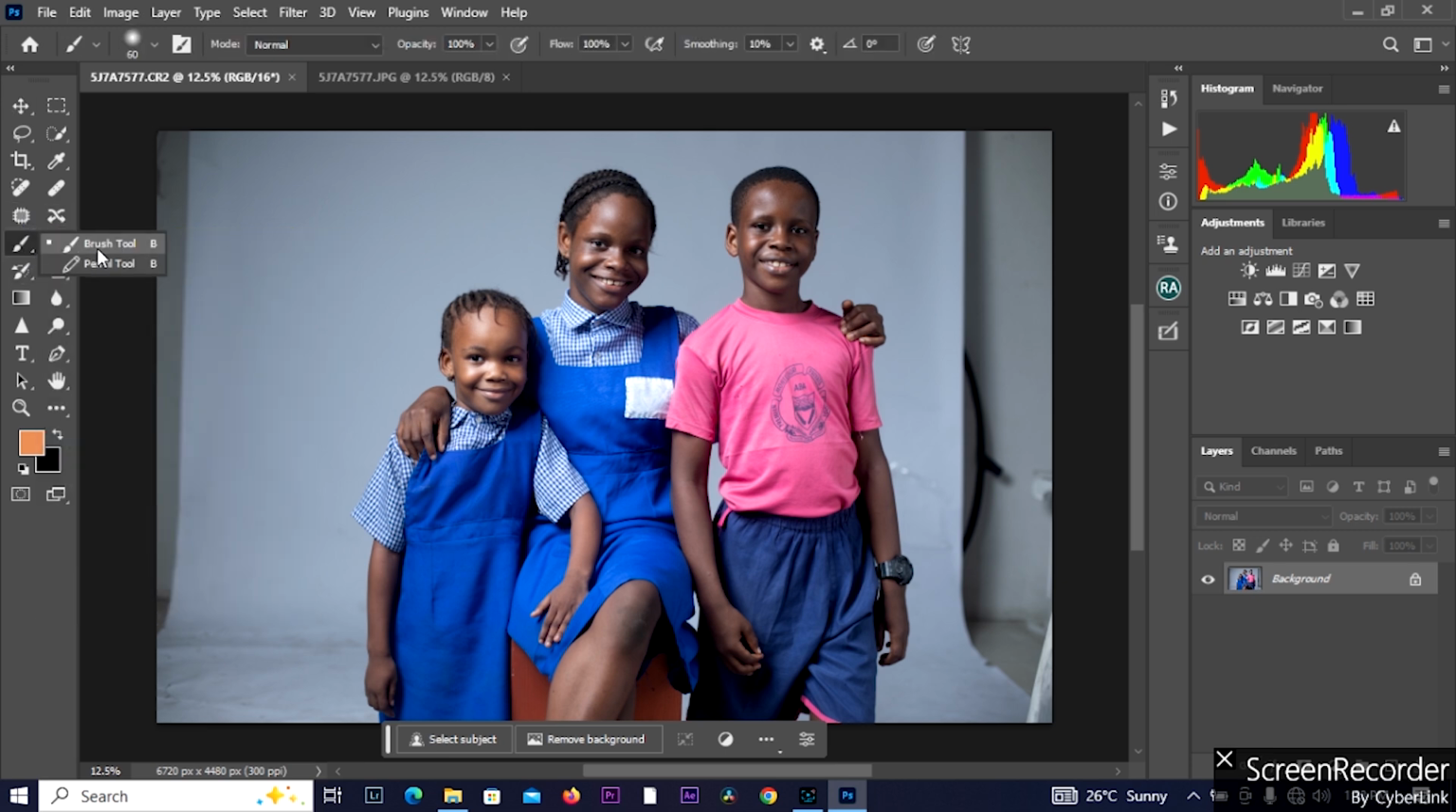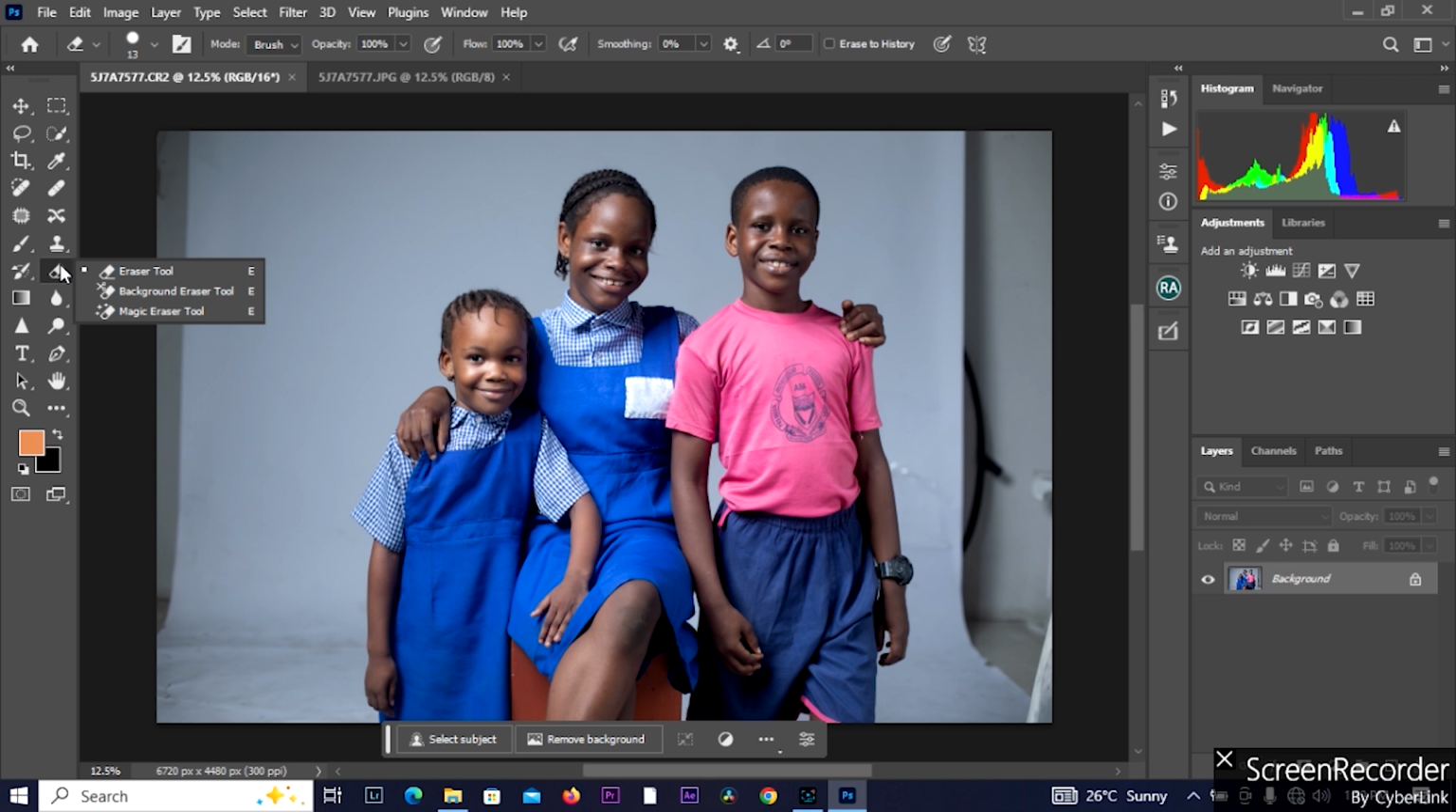Right clicking here we have our brush tool and our pencil tool. Then right clicking here we have our clone stamp tool and our pattern stamp tool. Right clicking here we have our history brush tool, and our art history brush tool. Right clicking here we have our eraser tool, our background eraser tool, and our magic eraser tool.